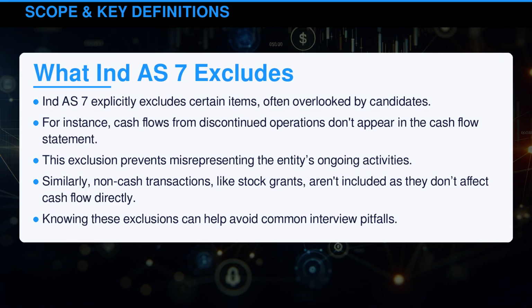Indian Accounting Standard 7 explicitly excludes certain items, often overlooked by candidates. For instance, cash flows from discontinued operations don't appear in the cash flow statement. This exclusion prevents misrepresenting the entity's ongoing activities. Similarly, non-cash transactions like stock grants aren't included as they don't affect cash flow directly. Knowing these exclusions can help avoid common interview pitfalls.